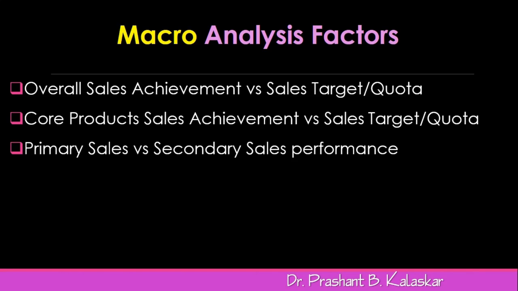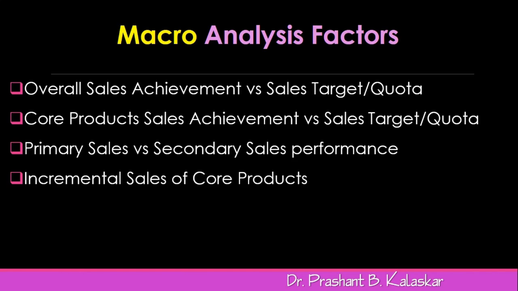It is expected that a minimum of 90% to 100% should be the secondary sales value as compared to the primary sales value target. Hence, the evaluation process also looks for incremental secondary sales value. Then incremental sales of core products. To have primary sales achievement along with other products, there should be incremental sales of core products.